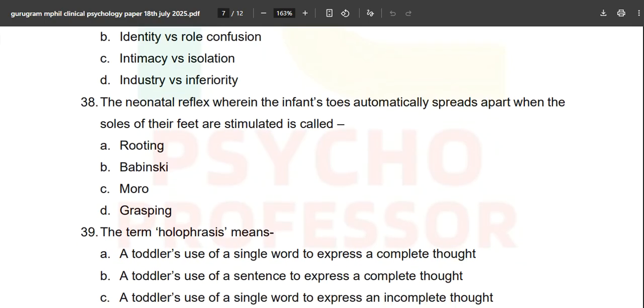The neonatal reflex, where the infant's toes automatically spread apart when the soles of their feet are stimulated, is called as the, everything is given in the C book. Rooting, Babinski, Moro, grasping, you will read the box. Everything is given over there. Correct answer is your option number B, Babinski.